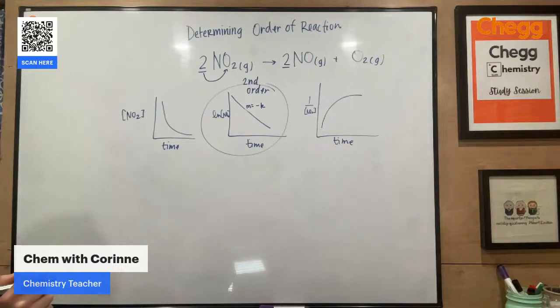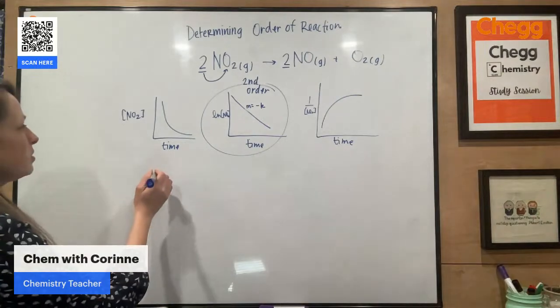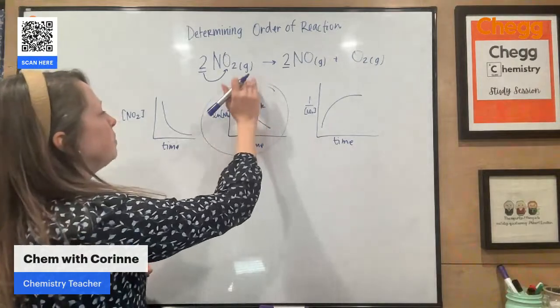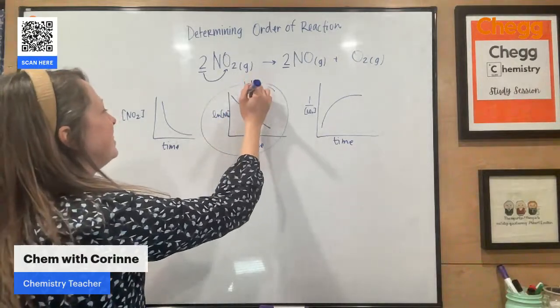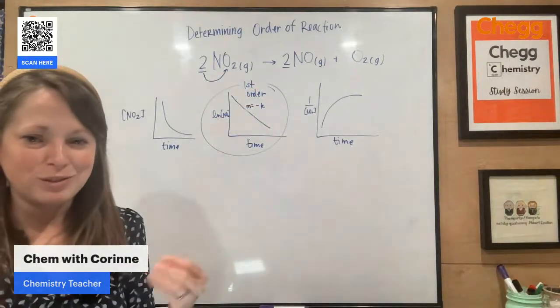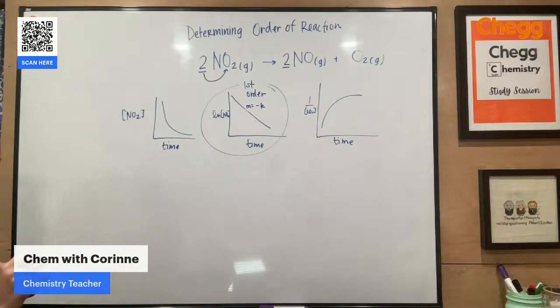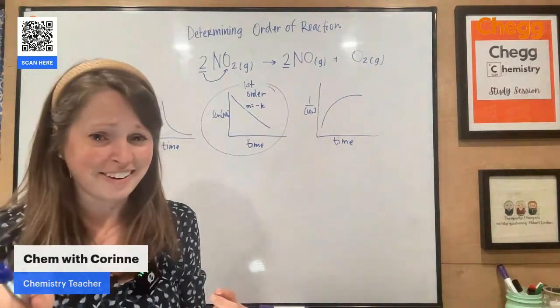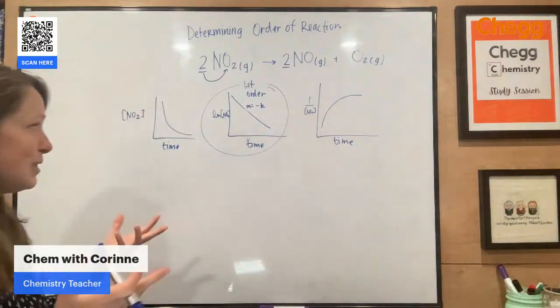So looking at this, if I had a first or a zero, I did not do that right. This should be first order. My bad. All right, it happens sometimes when you're in front of a whiteboard. You make the most ridiculous mistakes. So if I make a silly mistake, call me out on it in the chat. That's why we do this.